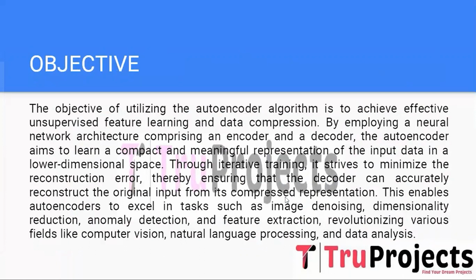During training, the autoencoder iteratively minimizes the reconstruction error, ensuring that the decoder can accurately recreate the original input from its compressed representation. This remarkable ability enables autoencoders to excel in diverse tasks, including image denoising, dimensionality reduction, anomaly detection, and feature extraction.